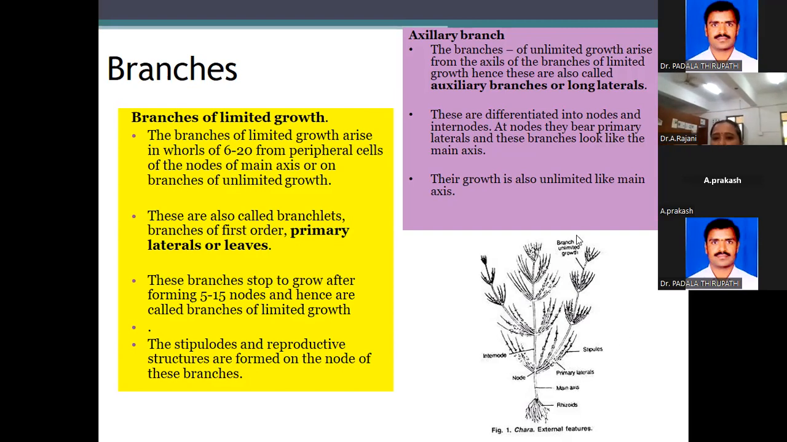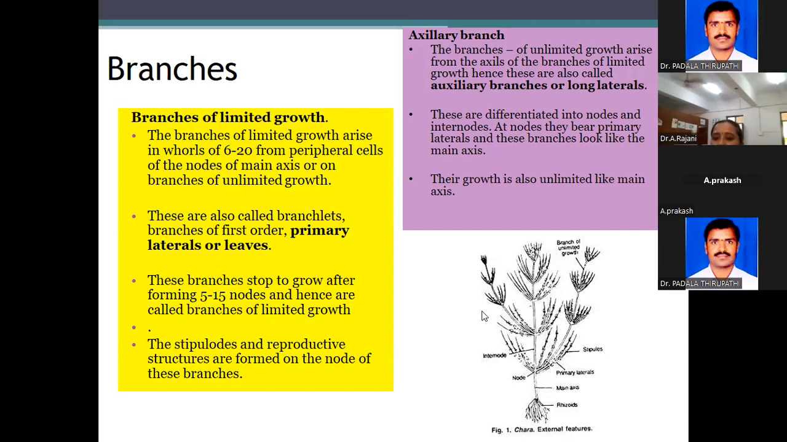This is the limited. Unlimited growth arises from the axis of branches. In unlimited growth, the middle part is unlimited, and the side one is the limited growth. The branches of unlimited growth arise from the axil of branches of limited growth. Hence it is called the axillary branches or long laterals.